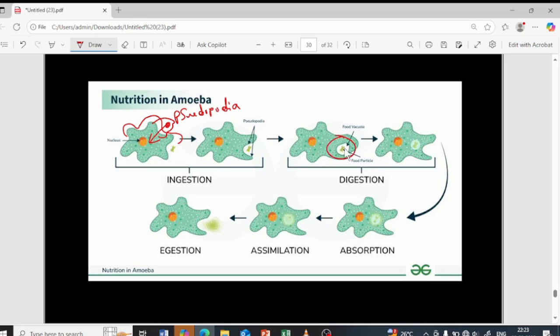In the food vacuole the enzymes will be present, they will digest the food and break down the food particle, and now the digested food will be absorbed where? To the cytoplasm region present over here. After that, this absorbed food will undergo assimilation, in the sense it will be used by the body of the amoeba for energy and growth. And the undigested food, which is not essential for the amoeba's body, has to be eventually removed out of the body by simple diffusion, by egestion, right?